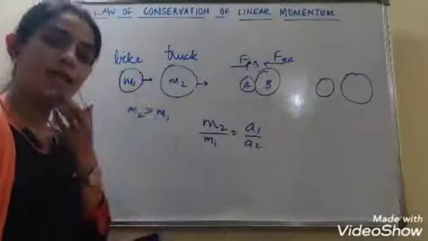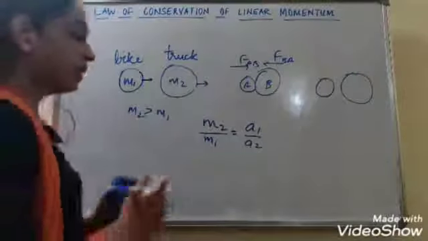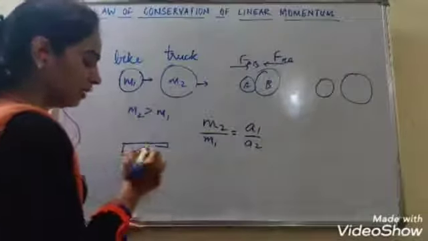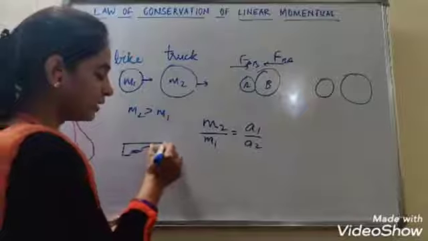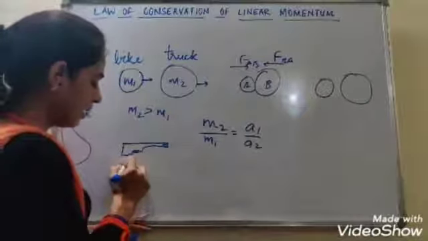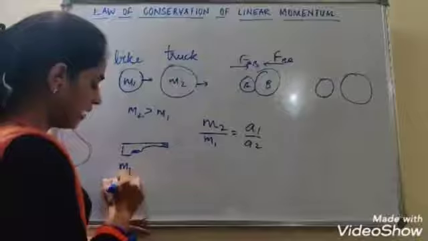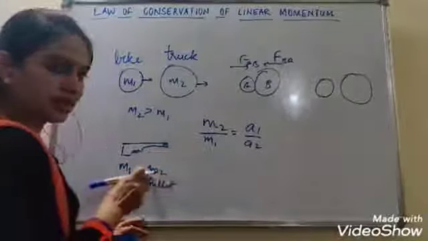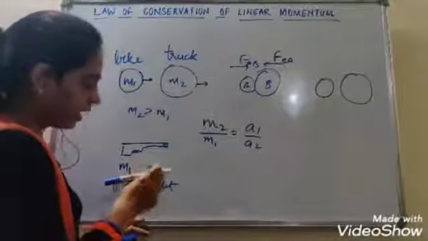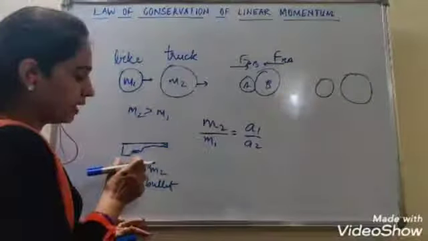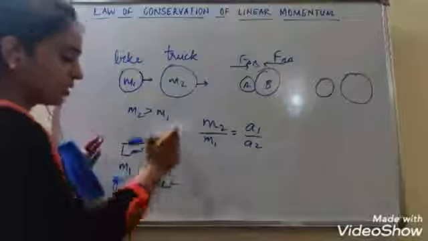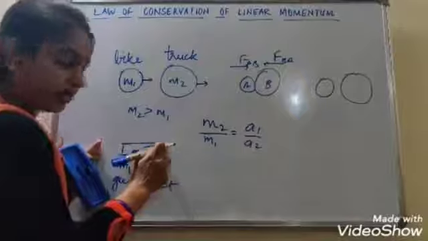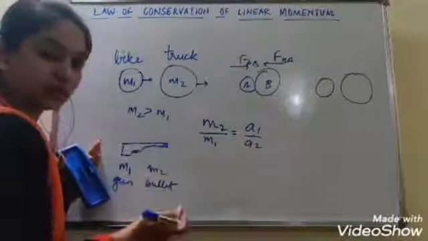You can consider the example of a gun and a bullet also. Consider the system of a gun and a bullet. Initially, let us say m1 is the mass of the gun and m2 is the mass of the bullet. Whose mass is lesser? m2's mass is lesser. Before the bullet is fired, both the gun and the bullet are at rest. These are their masses. Their initial velocities are 0.